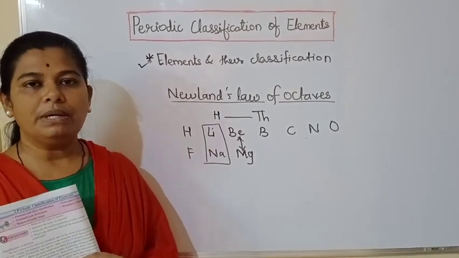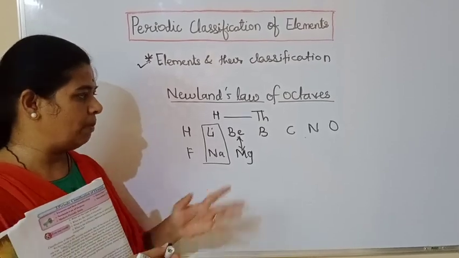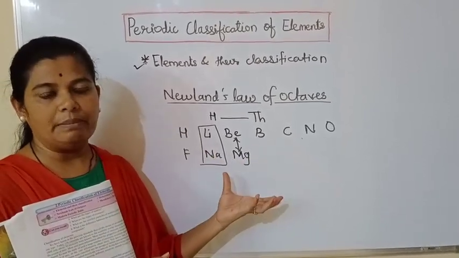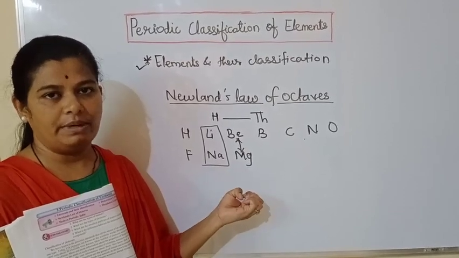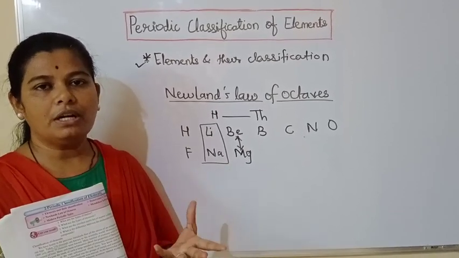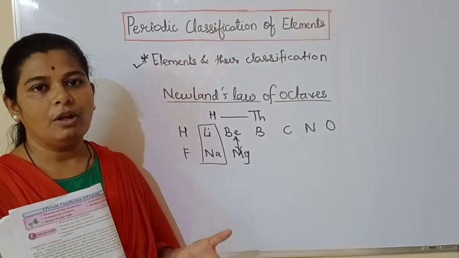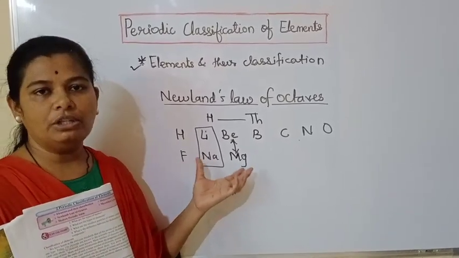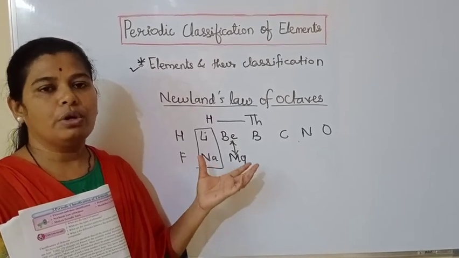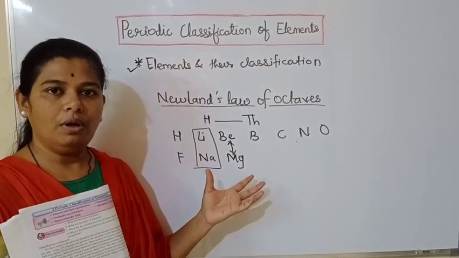Second, if new elements are discovered, they have new properties, so it became very difficult to place those elements in Newlands' law of octaves. So it proved to be an unsuccessful one.